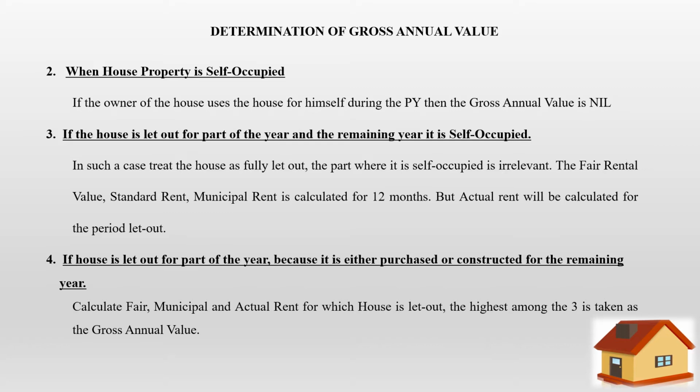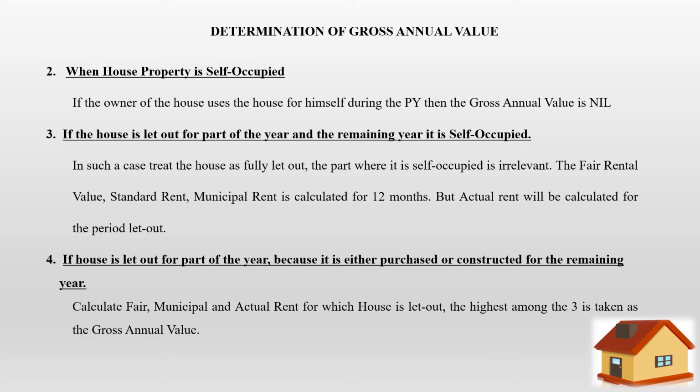The third situation is if the house is let out for part of the year and for the remaining year it is self-occupied. So partly it is self-occupied, partly it is let out. It is given out for rent. In such a case, treat the house as fully let out. The part where it is self-occupied is irrelevant. The fair rental value, standard rent and municipal rent are all calculated for 12 months. But actual rent will be calculated for the period that it is let out.